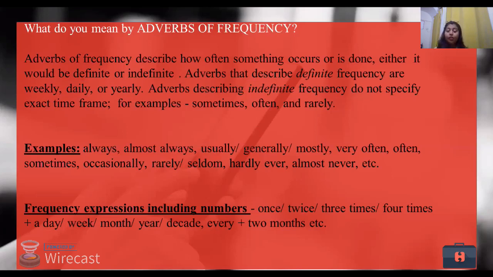Now again, examples of adverbs of frequency: always, almost, usually, generally, mostly, often, sometimes, occasionally. So there are so many words that we generally use while talking, but we do not know that they are called adverbs of frequency. Now, once, twice, thrice. There are also some words that come under the same heading, or they also tell us about the time that is happening, right? So they are also called adverbs of frequency.